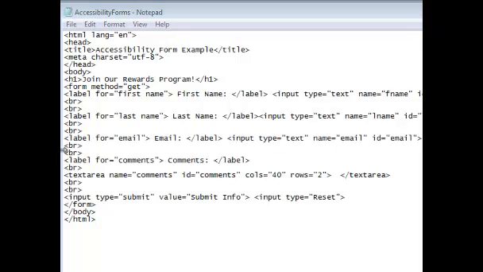So now you want to go ahead and check. We've got the label for comments, and close the label for email, and close that. That's as easy as it is to add labels to your document.